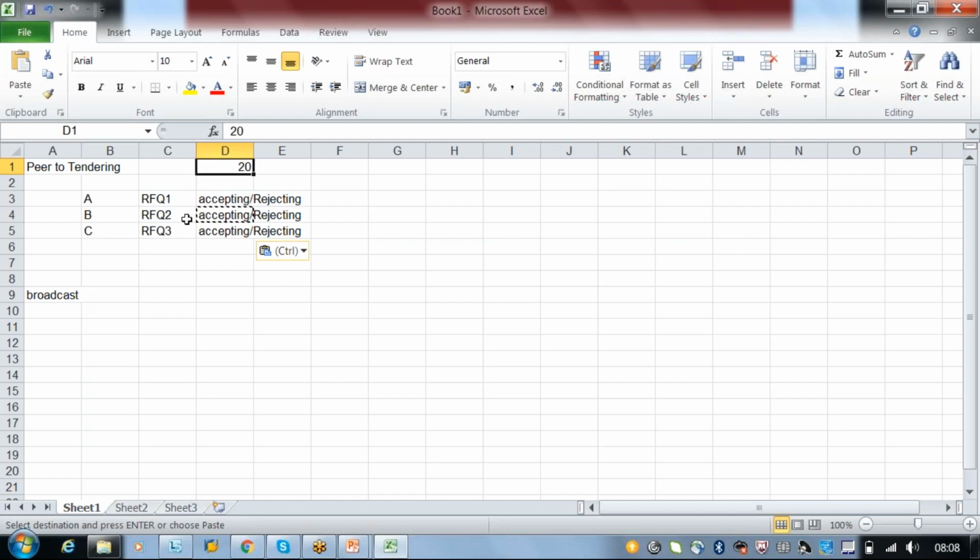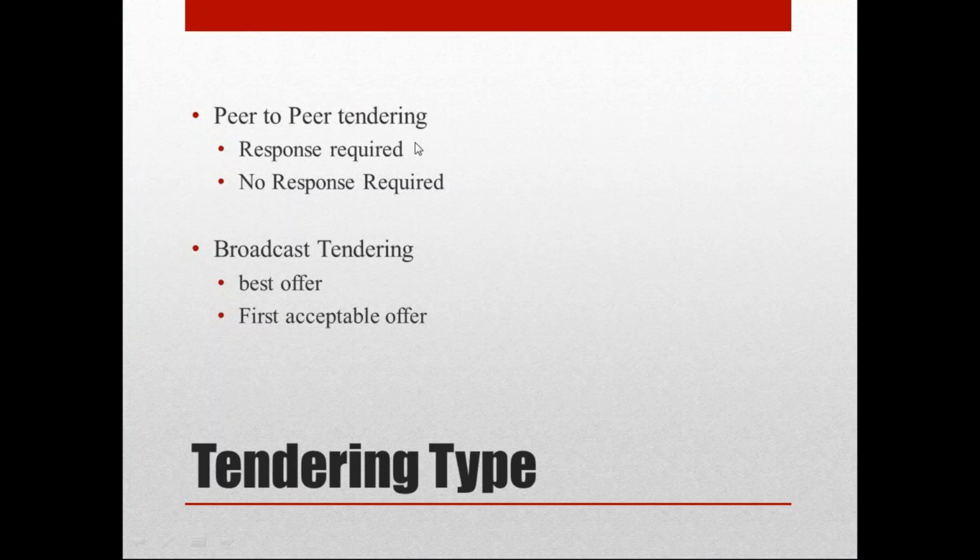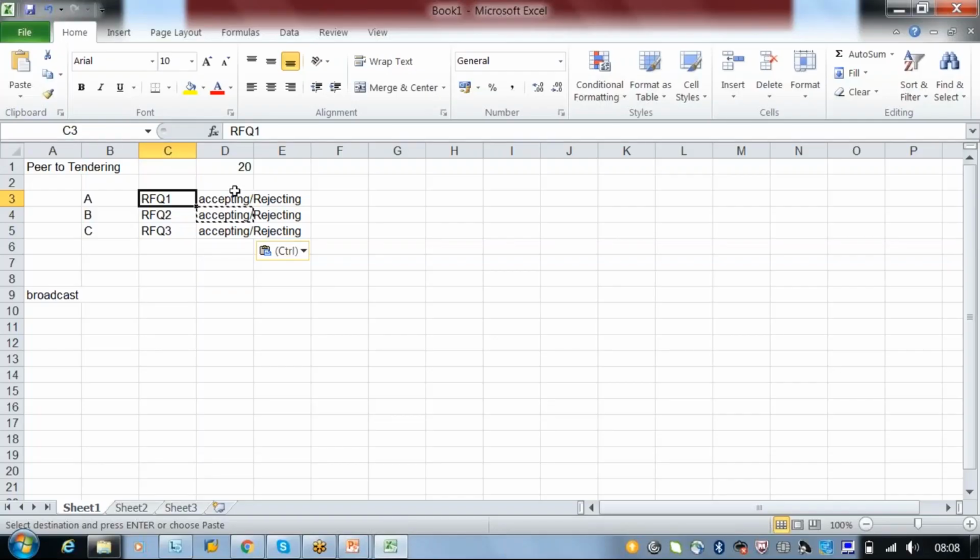Sorry, I didn't get you. Carrier 1 is not giving any response, then? No, he has to give. That is the reason for response required. If you set a response, unless we get a response from him within 20 minutes, the system will automatically consider it rejected. Okay.